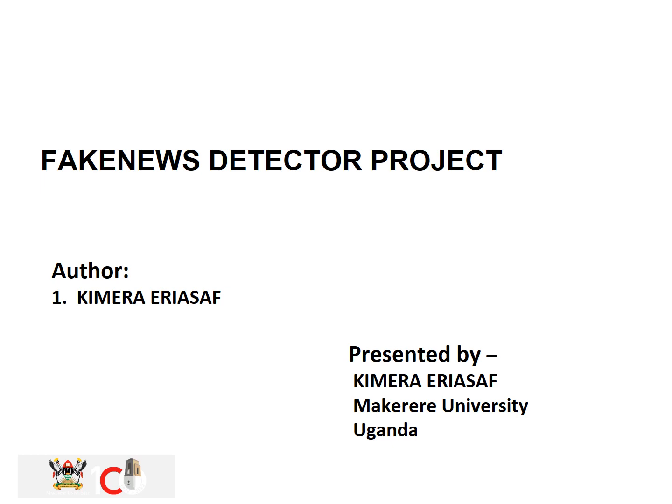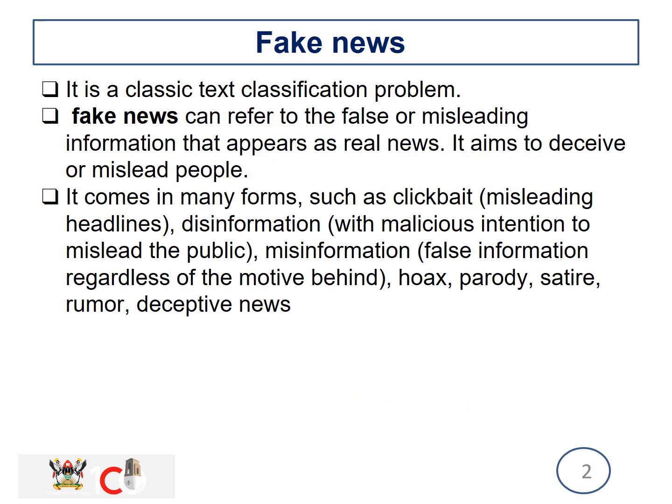Starting with explaining the problem, it is fake news. It's what I'm working on, and it's a classical text classification problem. Fake news can mean false information or misleading information, but it appears as real news, and it aims to deceive or mislead people. It can come in many different forms.